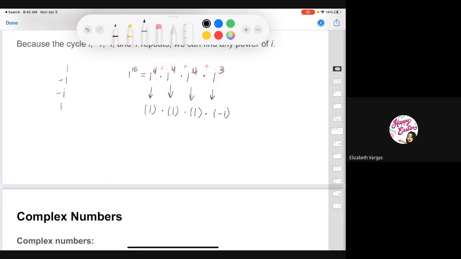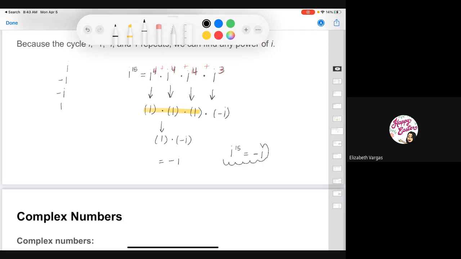And then now I can take those values and I can multiply. 1 times 1 times 1 is all 1. So it goes 1, and then times negative i. 1 times negative i is just negative i. So the imaginary number to the power 15 is equal to negative i.